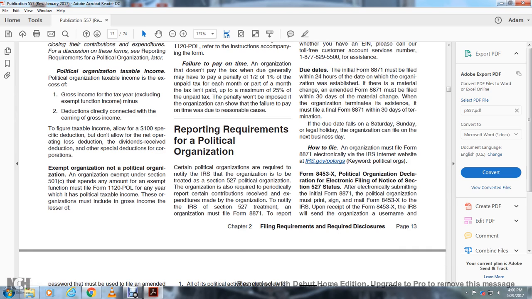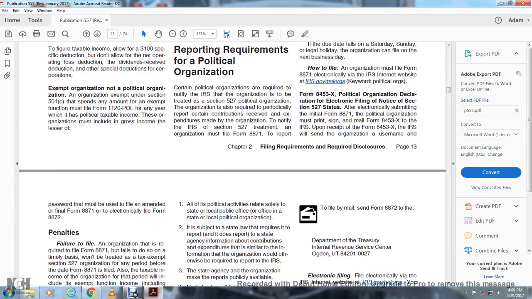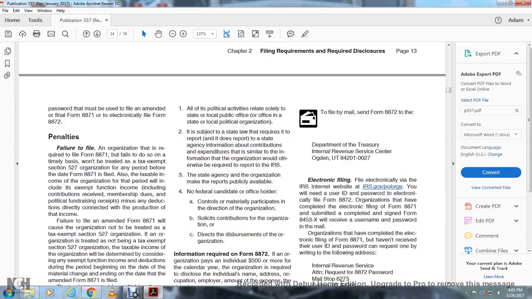Form 8453X, Political Organization Declaration for Electronic Filing of Notice of Section 527 Status. After the electronic filing is submitted with the initial Form 8871, the political organization must print, sign, and email the Form 8453X to the IRS. Upon receipt of the Form 8453X, the IRS will send the organization the username and password that may be used to file an amendment to the Form 8871 electronically, and Form 8872.